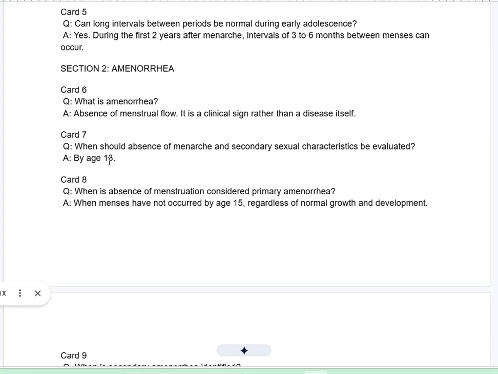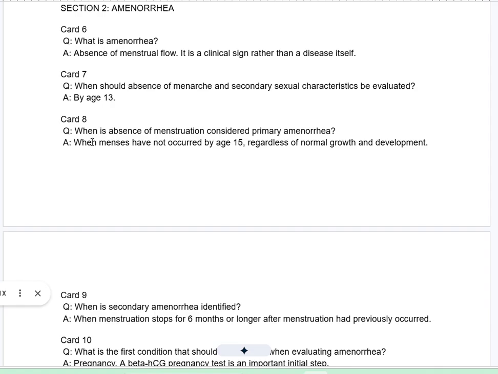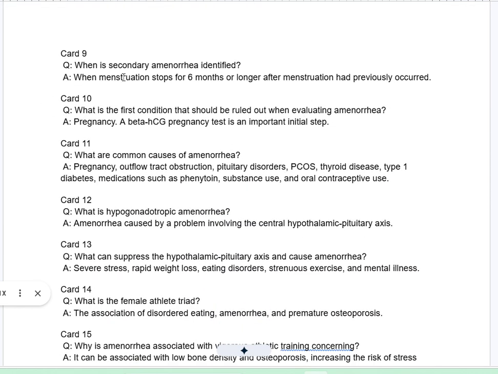Card 7. Q. When should absence of menarche and secondary sexual characteristics be evaluated? A. By age 13. Card 8. Q. When is absence of menstruation considered primary amenorrhea? A. When menses have not occurred by age 15, regardless of normal growth and development. Card 9. Q. When is secondary amenorrhea identified? A. When menstruation stops for 6 months or longer after menstruation had previously occurred.